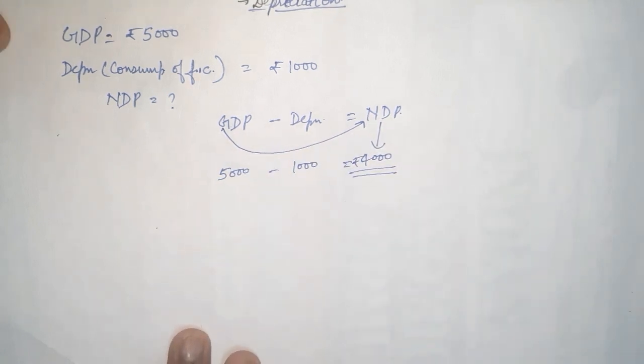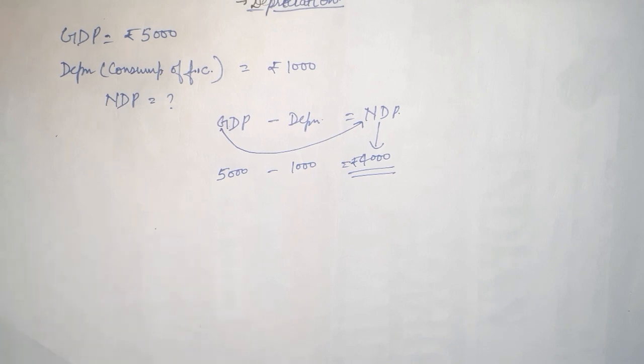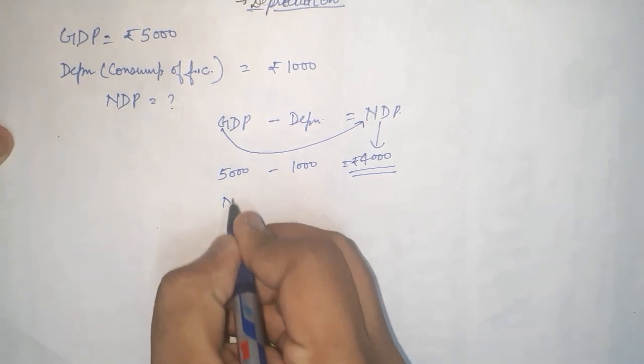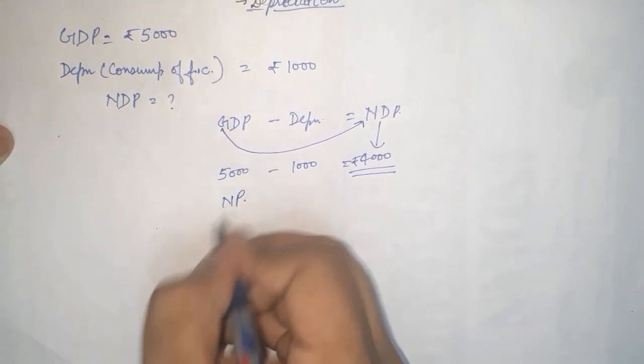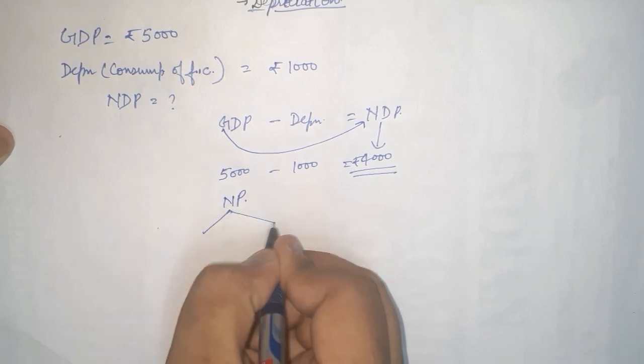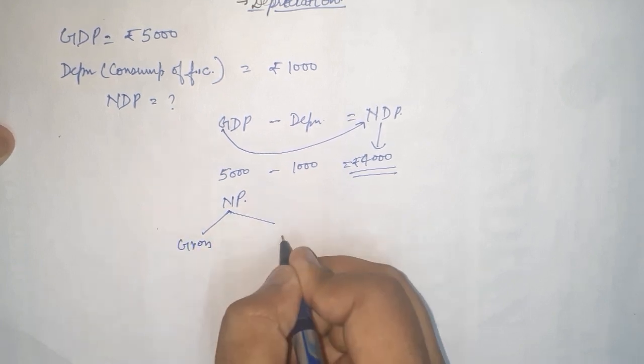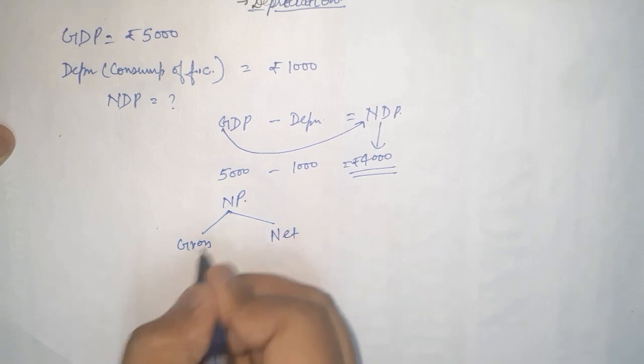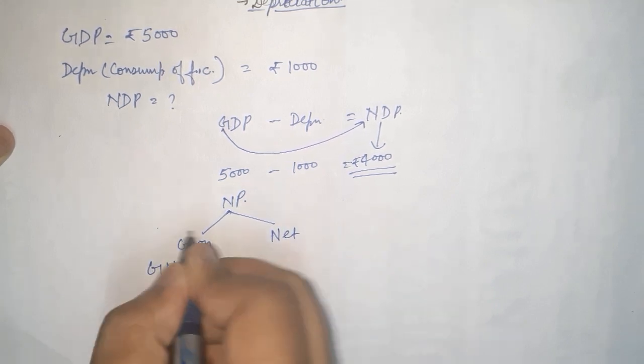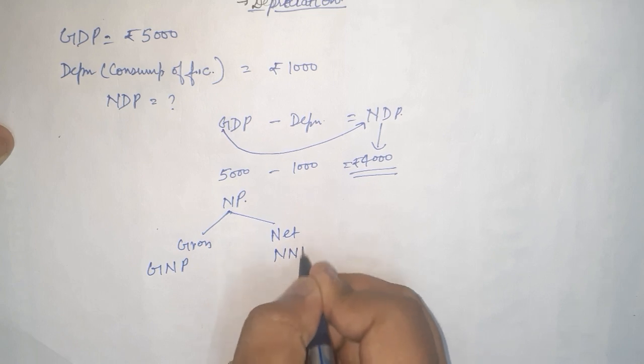Simple. Acha sir, whether it is possible to measure it at income level also? At national level, I mean to say: when it is domestic product, can we not call it national product? Of course we can. And when it is national product, it can also be measured in two forms. You can measure it on gross basis, you can measure it on net basis. If we measure on gross basis it will become GNP, if we measure on net basis it will become NNP.